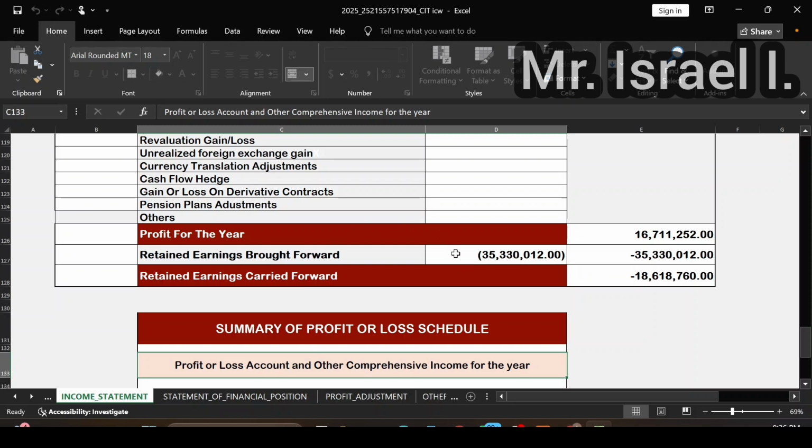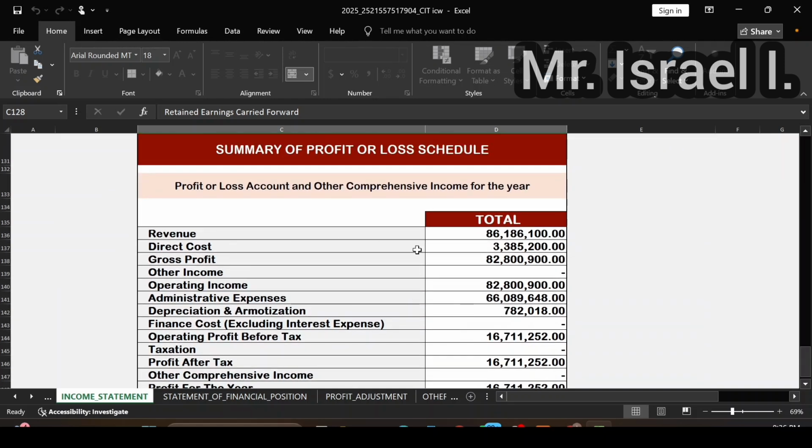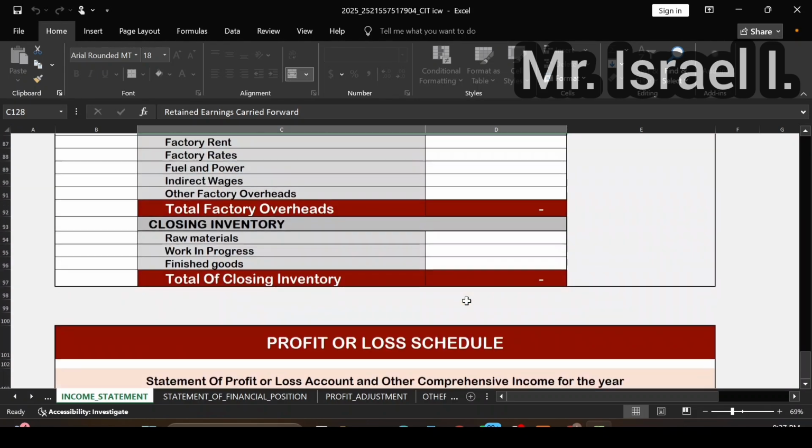Then you check for your retained earnings for last year. Check your account. If you check, you see 2025 and 2024. So the retained earnings you are going to put here is that of 2024. Then it will give you your 2025 retained earnings. So you must get this as your retained earnings 2025. You will see this in your financial position. Your revenue will now bring out a snapshot of everything you filed. Then you are done with the income statement.